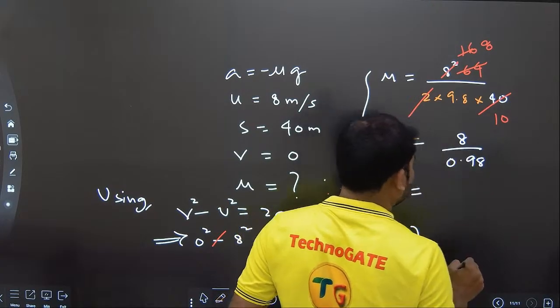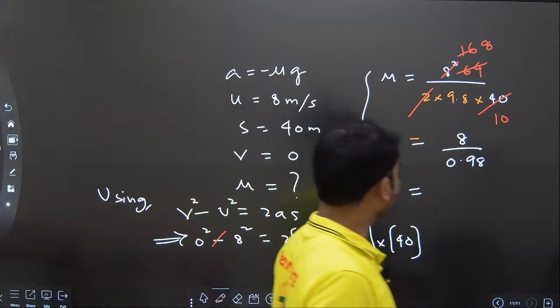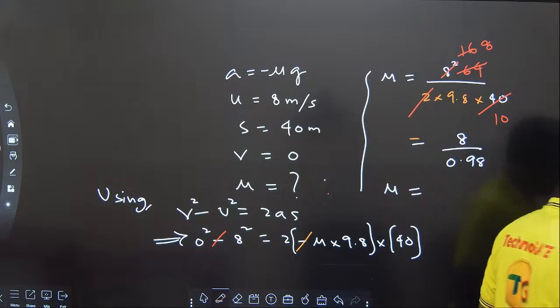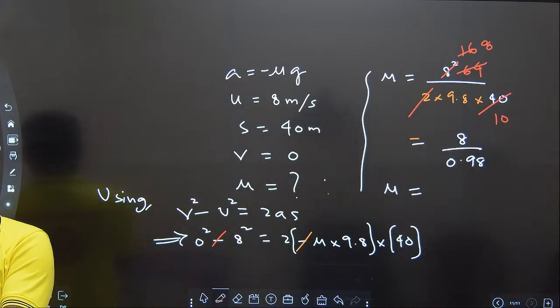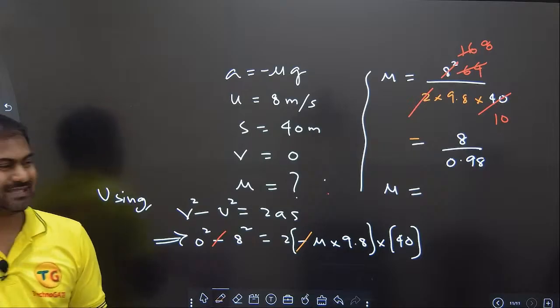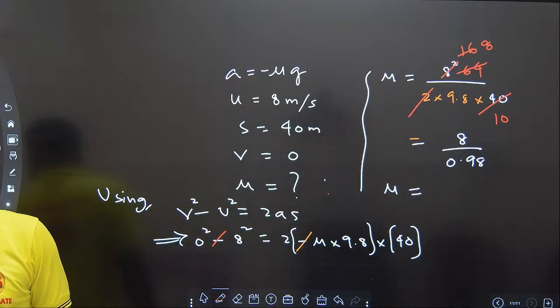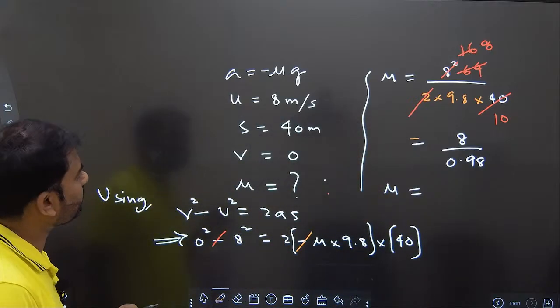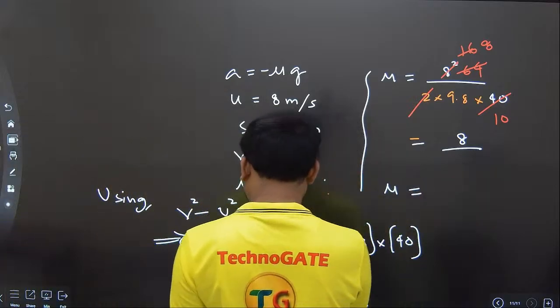Clear? 8 by 0.98. Let me do the calculation on the phone. Ideally they should tell us to take g as 10, but they gave us the value like that only. 8 by 0.98 is 8.163. Somewhere some mistake is there. Why is it coming that big? Oh, it is 8 by 98, not 0.98. 8 by 98.